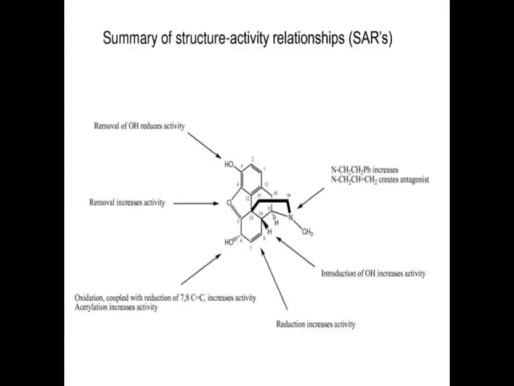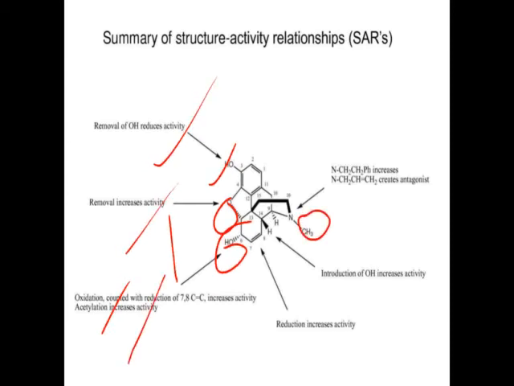So this is about some summary part of the structure activity relationship. Removal of hydroxy group at the third position will decrease the activity. If this ether linkage is removed, it will increase the activity. This hydroxy group undergoes oxidation, reduction, or is coupled with the 7 or 8 double bond, and it will increase the activity.